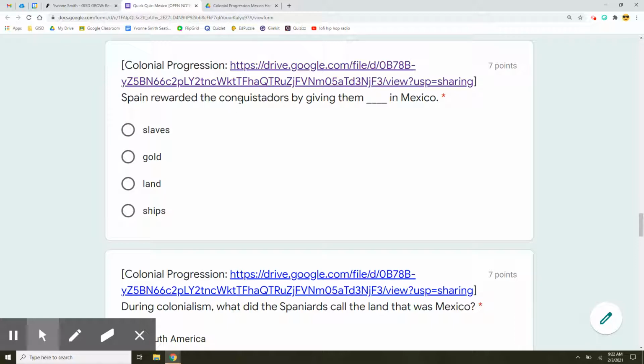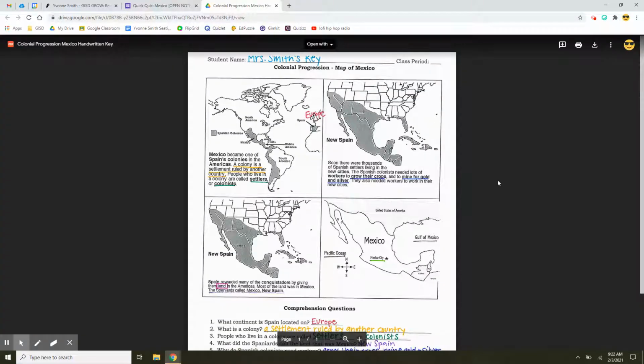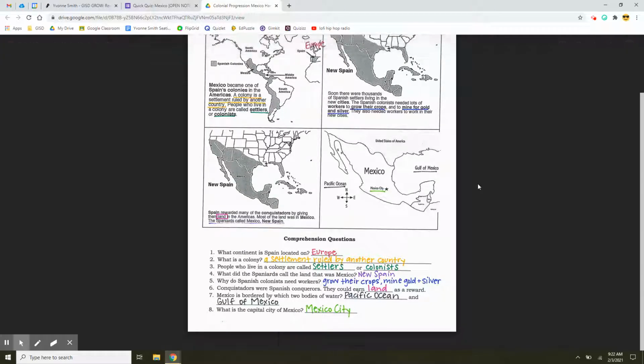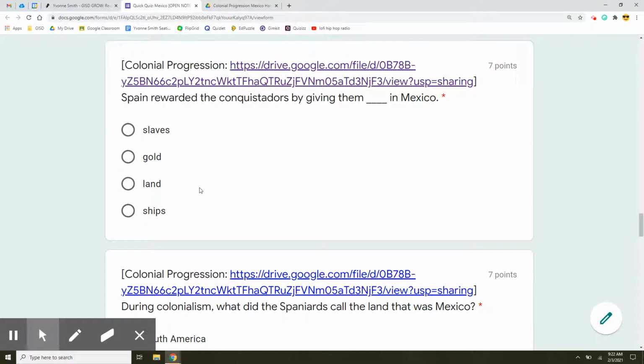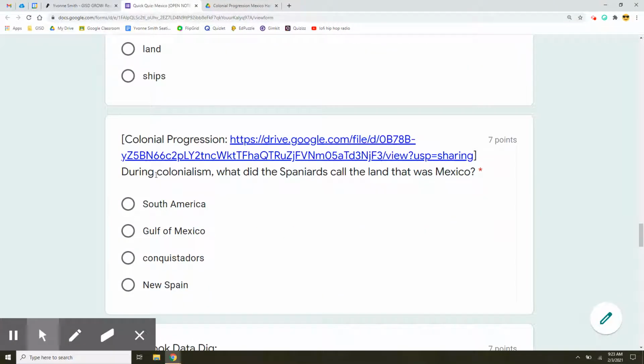Spain rewarded the conquistadors by giving them blank in Mexico: slaves, gold, land, or ships. Maybe we'd want to go down here and say, oh, number 6 helps me answer that question. During colonialism, what did the Spaniards call the land that was Mexico?